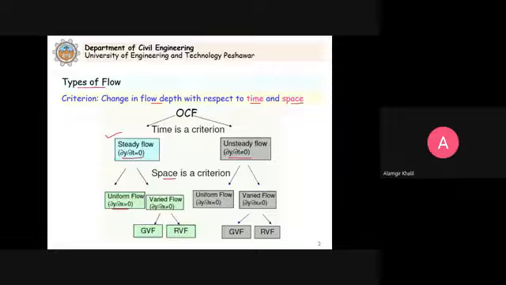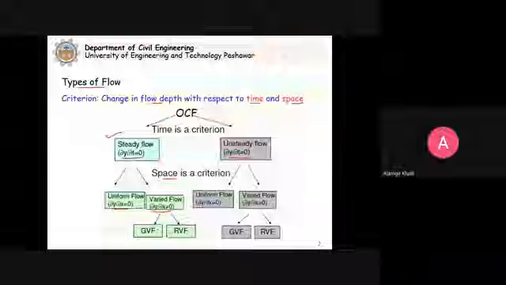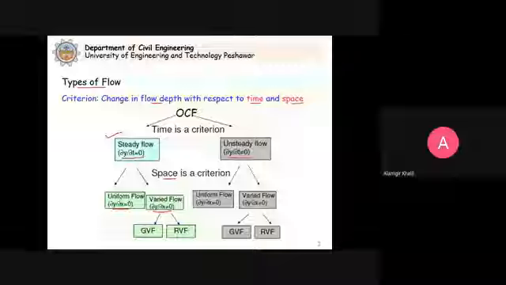If the depth is changing with respect to x, then we call it non-uniform flow, or commonly in open channel hydraulics, varied flow. Now the flow is steady, and then it can be uniform flow and varied flow. The uniform flow we have already covered so far. Now this varied flow, when the depth is changing with respect to x, can be further classified into gradually varied flow and rapidly varied flow. In this lecture and the coming lecture, we will cover these two topics.